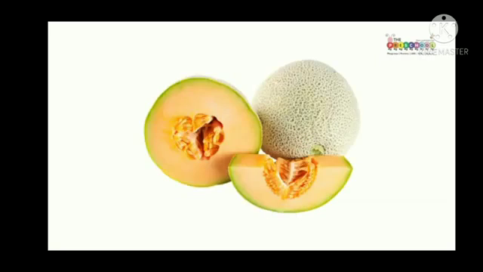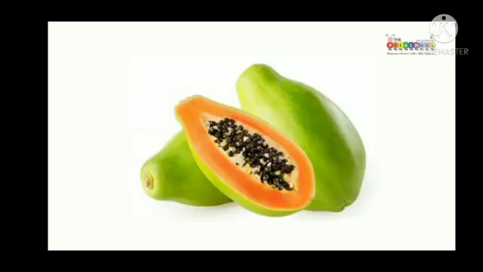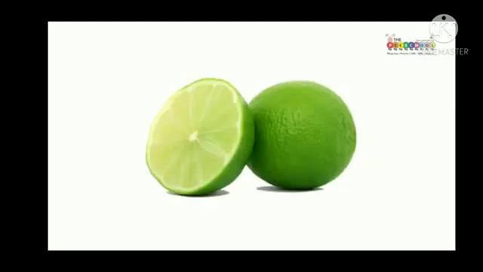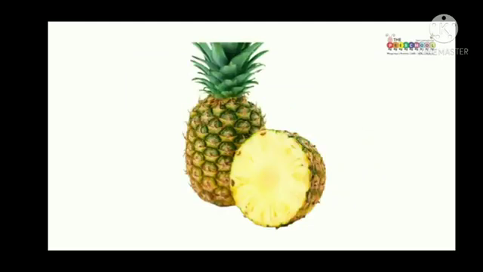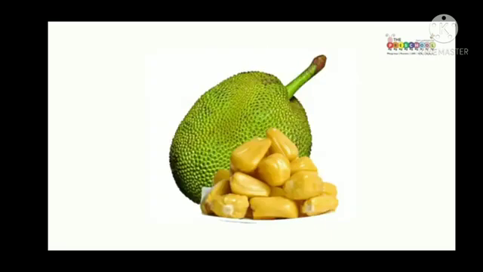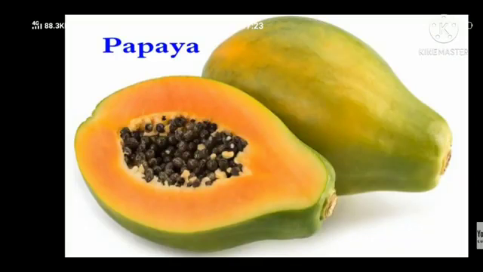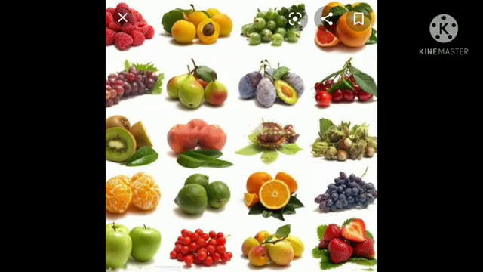So many pictures you can see here. See carefully and observe the seeds. Papaya, lemon, pineapple, apple, custard apple also. And this one is papaya. See, so many seeds we can find.